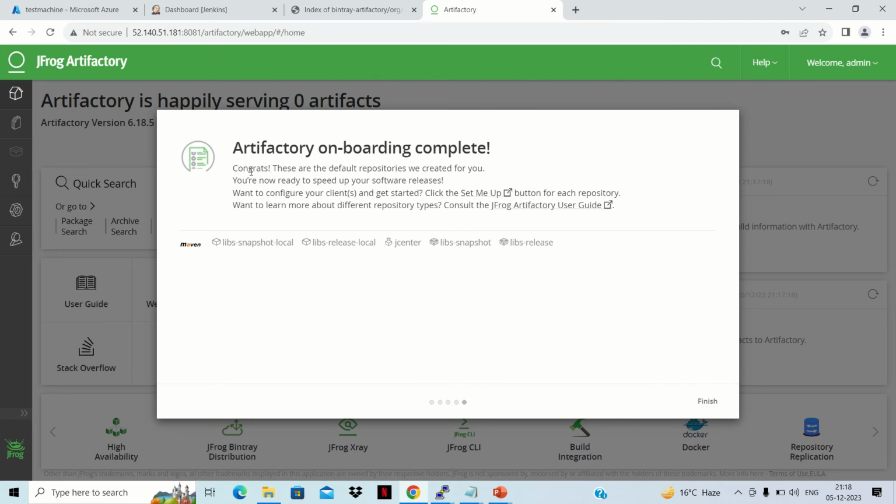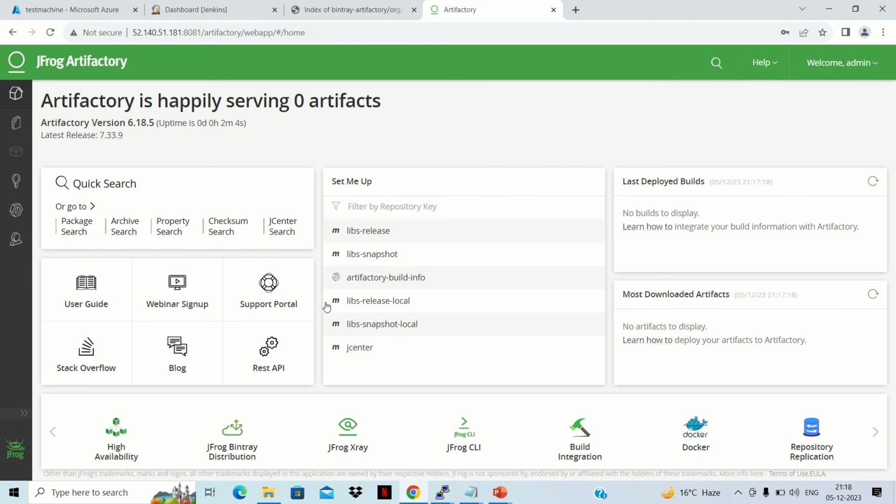Okay, so now we can see that Artifactory onboarding is complete, and this local repository along with remote repositories and this JCenter, everything is getting created here. So we'll click on this finish. Once we click on finish, we are seeing these repositories here.